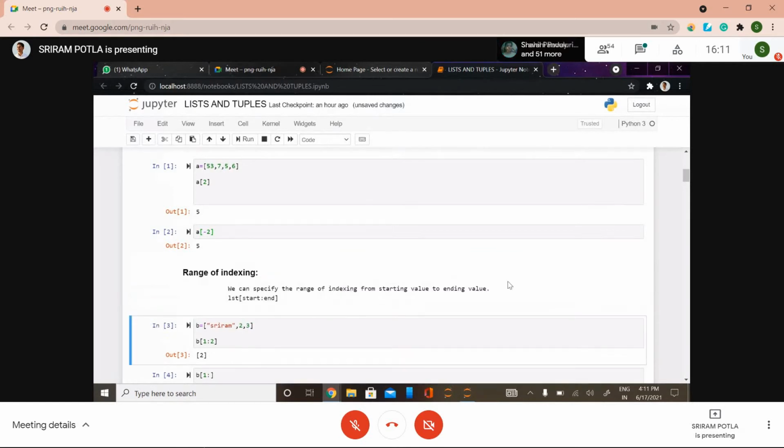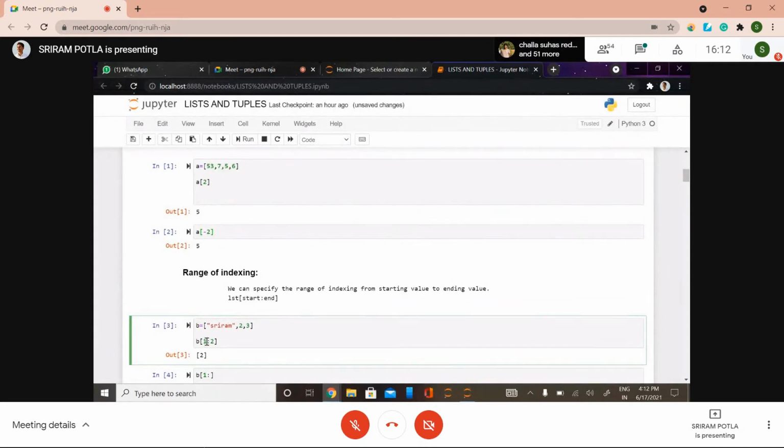So this is the general syntax, how we can get values from a certain index to a certain index. The start means we need to give the index from which we want, and the end is the index up to which we want the elements. If we take this example, we have 3 values: the first one is a string, and the second and third are integers.